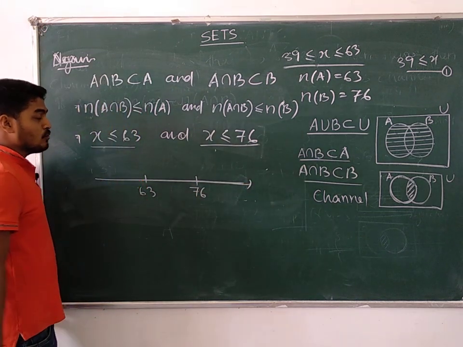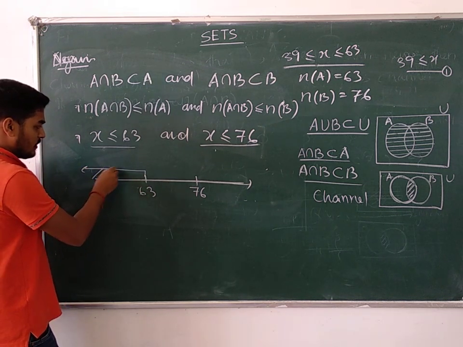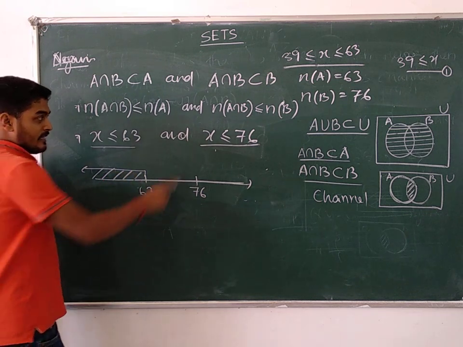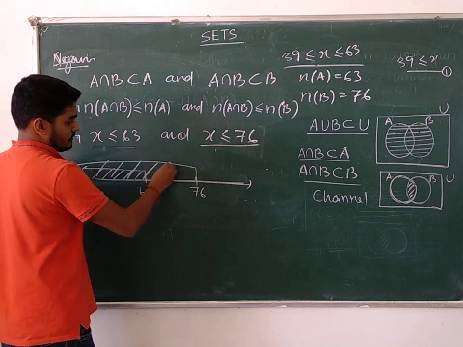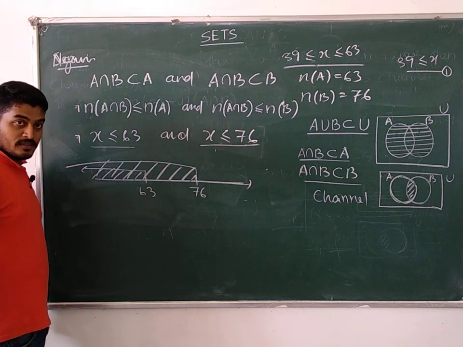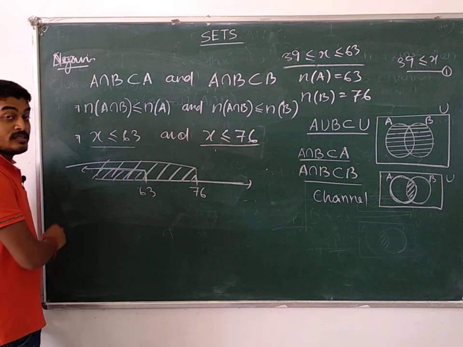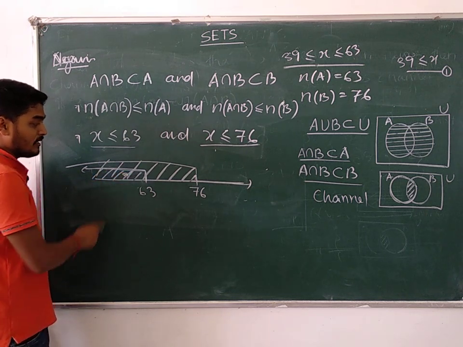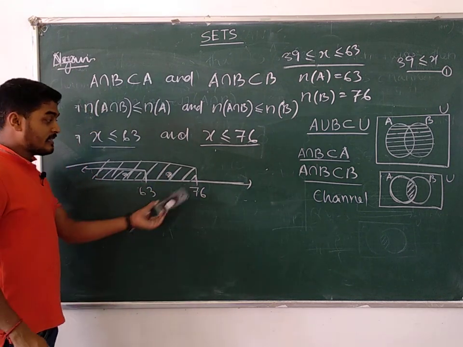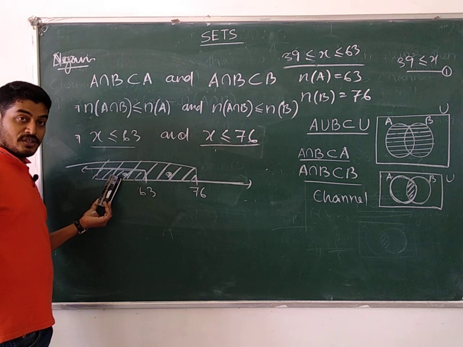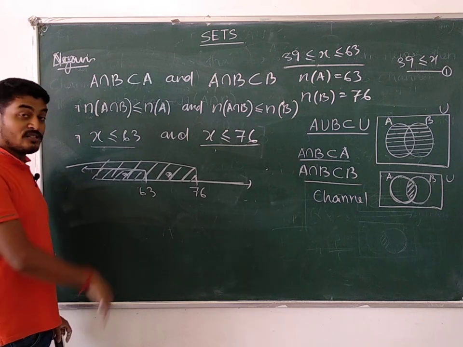From the first condition, you have to consider all those values of X which are less than 63. In the other case, you have to consider all those values which are less than 76. Which portion is common from the diagram? The values which are less than or equal to 63 will satisfy both the conditions. If we consider an element from here, it will be less than 63 as well as less than 76. But if we consider an element from here, it is less than 76, no doubt, but it is greater than 63. Whenever two inequalities are there, to have the general solution you have to find out a common portion.